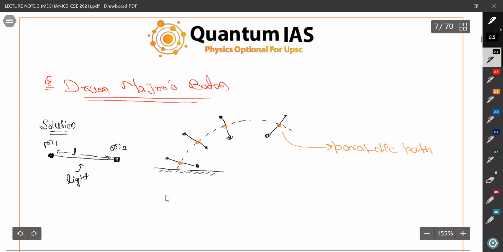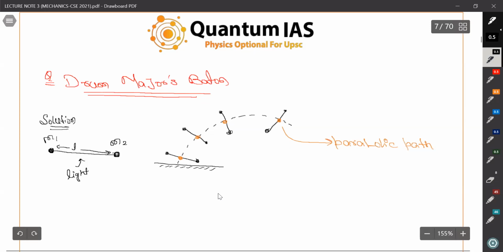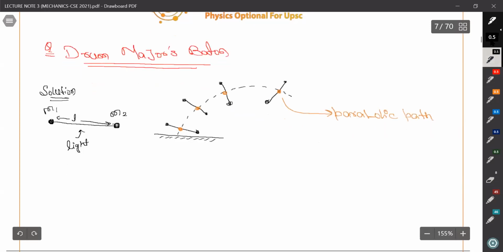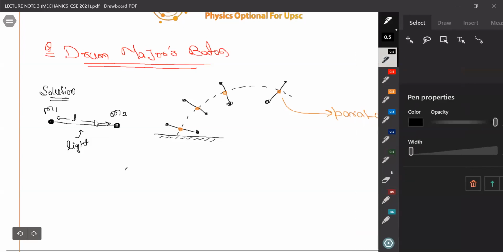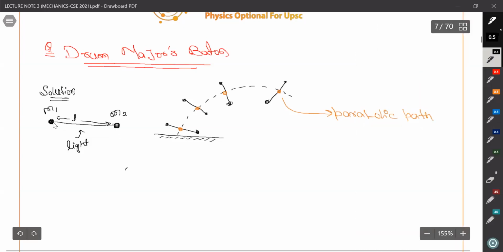So what we can do here, we can simply write it as m1 and m2. This force is internal, so we can write the external force. What will be equal? It is m1 plus m2 into r double dot, which is equal to what? The sum of individual forces acting on them. So what are the individual external forces acting on it? That is m1g plus m2g.